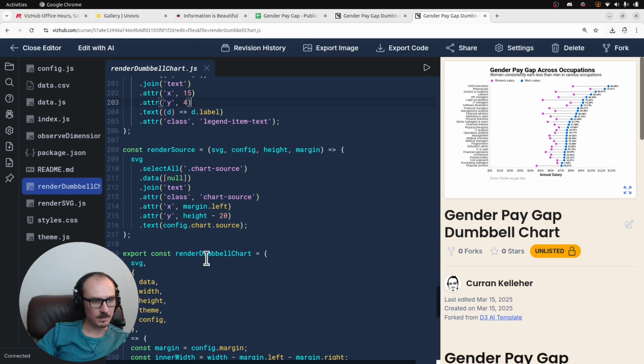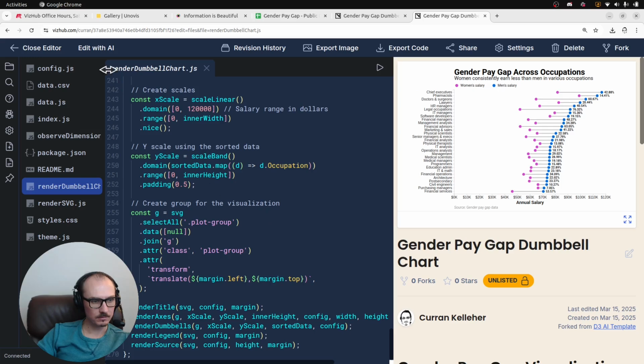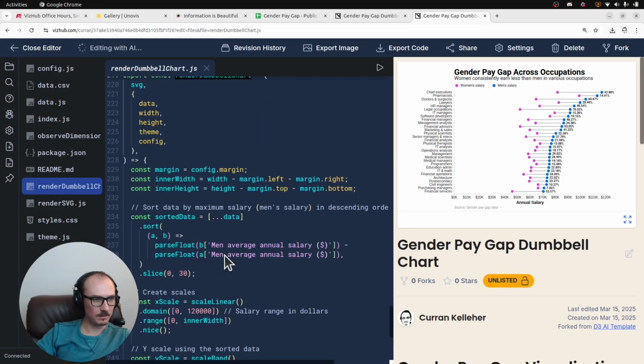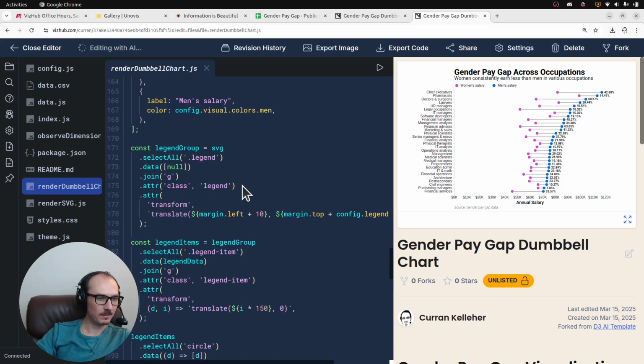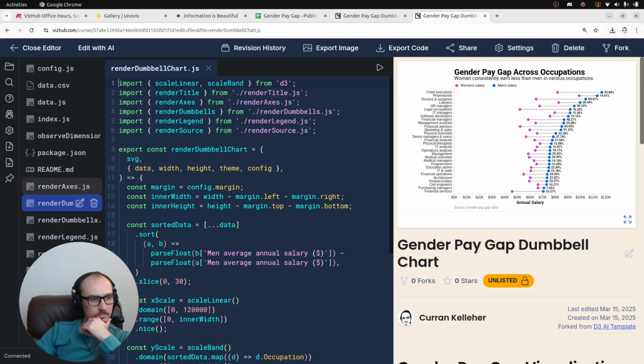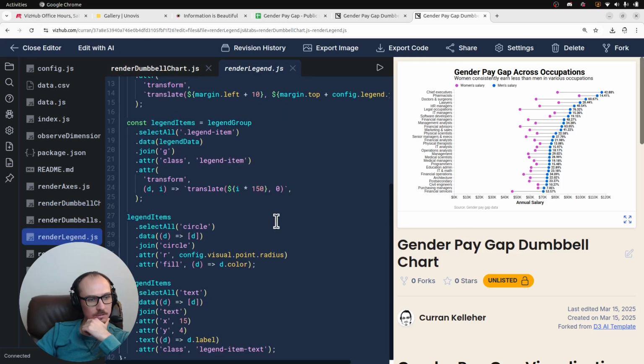I noticed that there are some problems when one file gets too long. And I try to build it into the system prompt, but let's just split up render dumbbell chart.js into multiple files, smaller files, because it's doing a lot, and it's already got functions defined in there. So I think it'll naturally find the splits and pull it out correctly. Okay, great. Now we got a bunch of these smaller files, which is really nice.